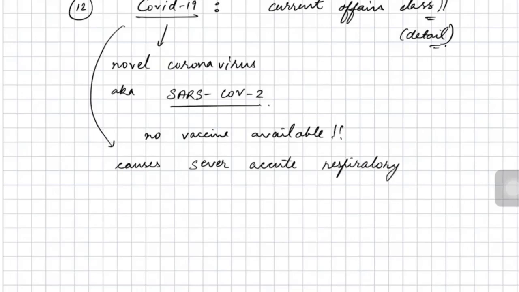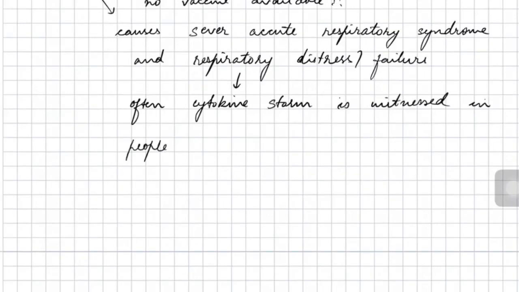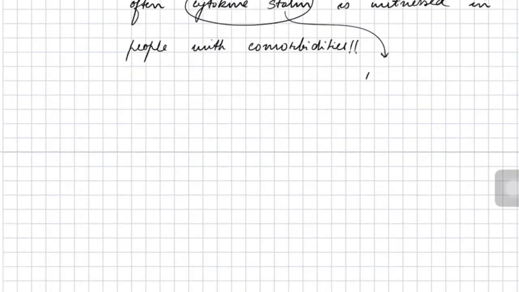The virus, the novel coronavirus 2, causes a severe acute respiratory syndrome, or you can say it results in respiratory distress and ultimately respiratory system failure. Sometimes it has been seen that along with COVID-19, people experience cytokine storm, particularly people who have comorbidities such as hypertension or diabetes.